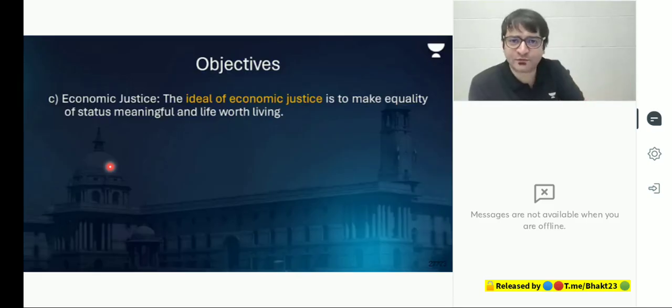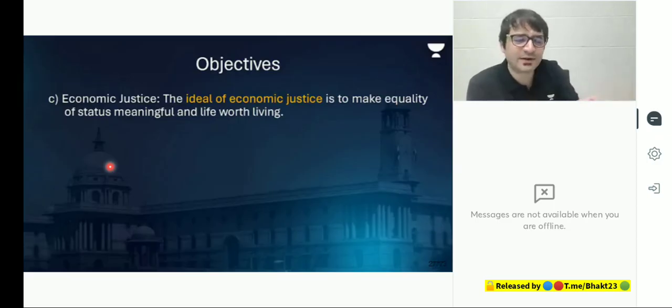It was only after the 1991 reforms that liberalization, privatization and globalization happened. There was a time when Coca-Cola was asked to wind up from India: go back. It only came back in 1991. When Coca-Cola was not here, Thums Up started getting manufactured. When Coca-Cola came back to India, they bought Thums Up and then tried to kill it, but they could not, because people had become accustomed to the rich taste of Thums Up.